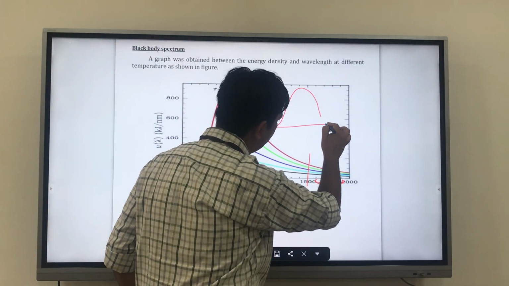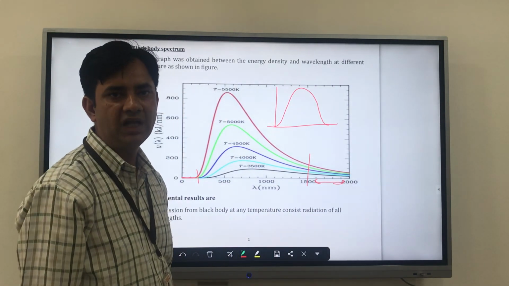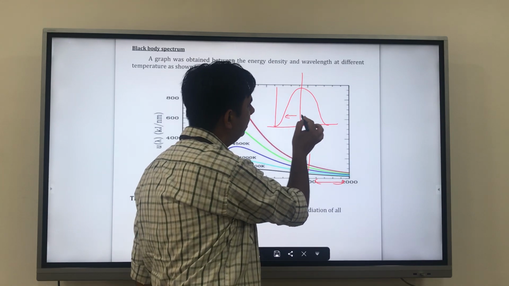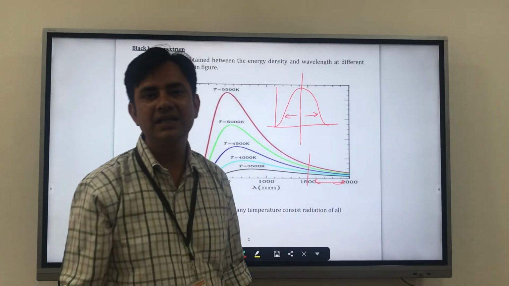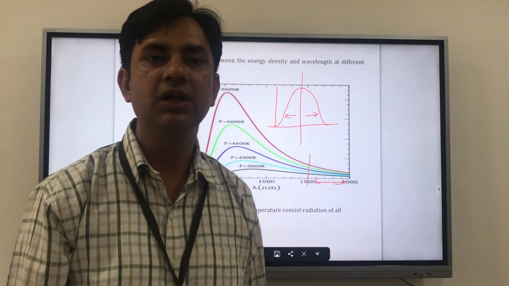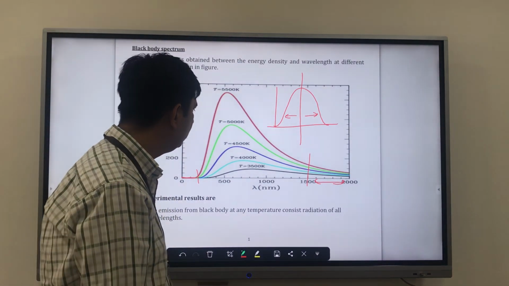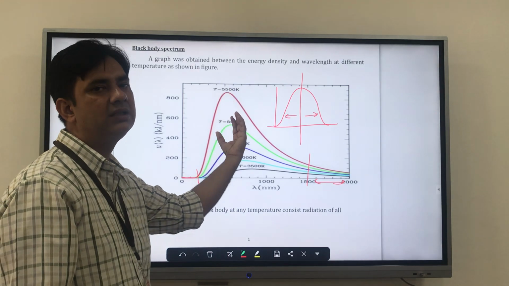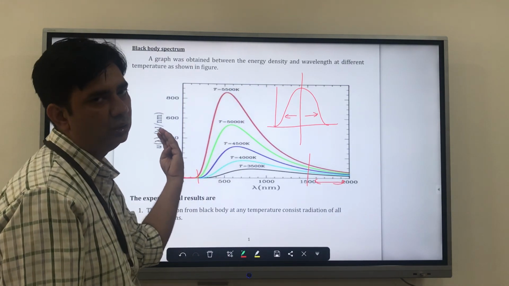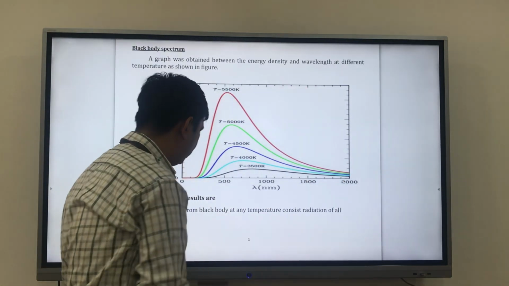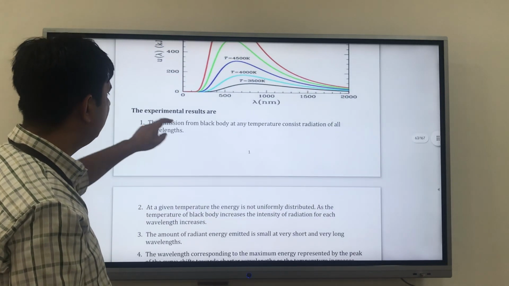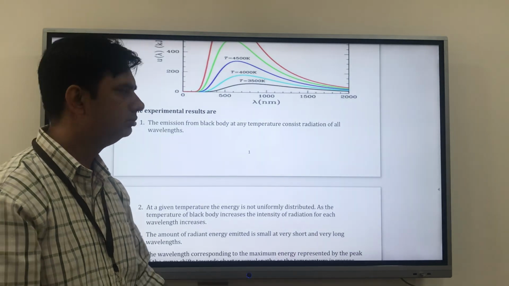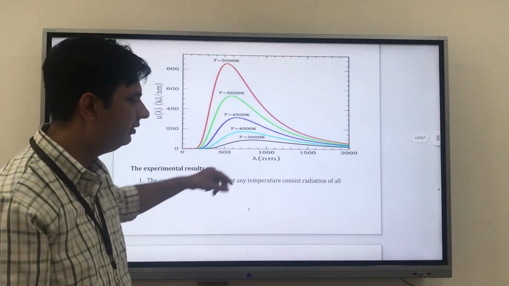An ideal case should be a bell shape. It means half you can see over here and half over here. But is it the case in black body radiation? The answer is no, and you will see that when they all got heated, the peaks get shifted towards the lower frequency. So we will take it one by one. The experimental results are: the emission from a black body at any temperature consists of radiation of all wavelengths, all wavelengths.